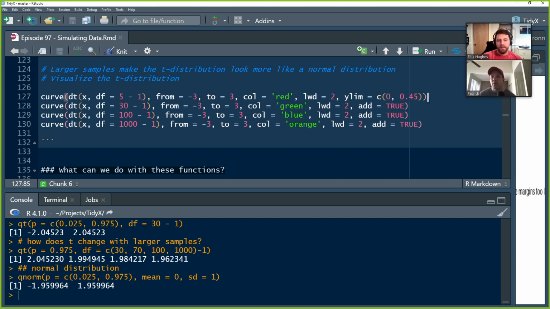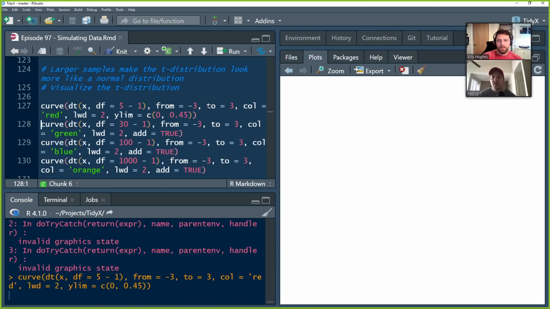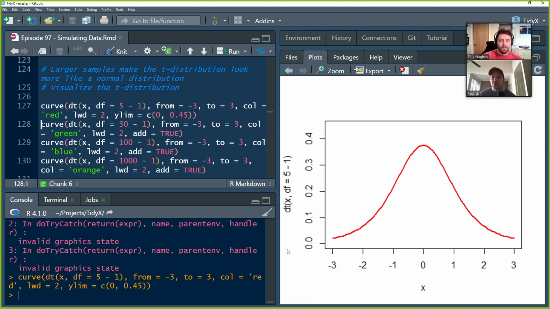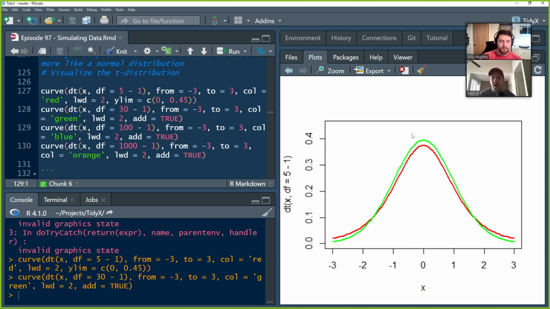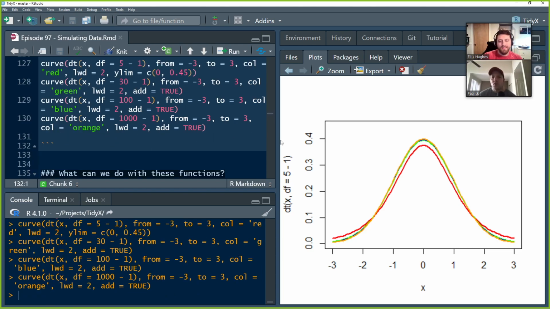So if we do this one by one, what we'll see is the shapes of those distributions shrink. So there's the red one. That's only 5 observations. If we run the next one with 30 observations, it gets more narrow at the peak and the tails get smaller. Then the blue one is a little higher than that. And then the orange one a little higher than that. So as we build up observations, we start to have a better sense for where the distribution lies.